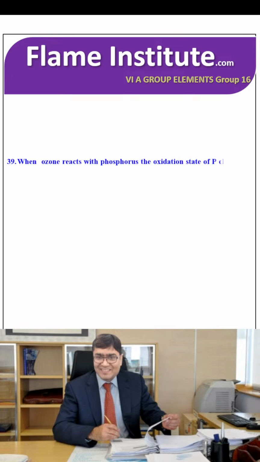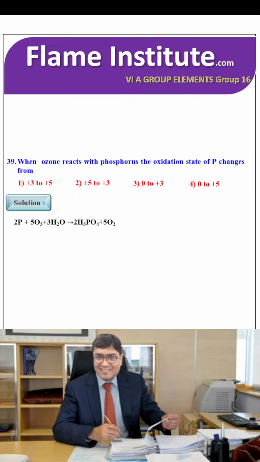When ozone reacts with phosphorus, the oxidation state of P changes from +3 to +5, +5 to +3, 0 to +3, or 0 to +5. 2P plus 5O3 plus 3H2O giving you 2H3PO4 plus 5O2. So they have the +5 oxidation state. So that changes from 0 to +5. Fourth option is the right option.